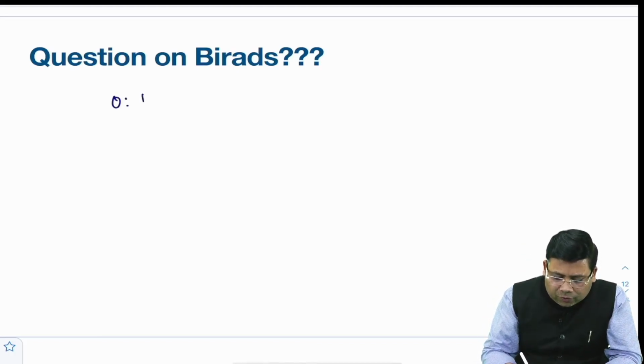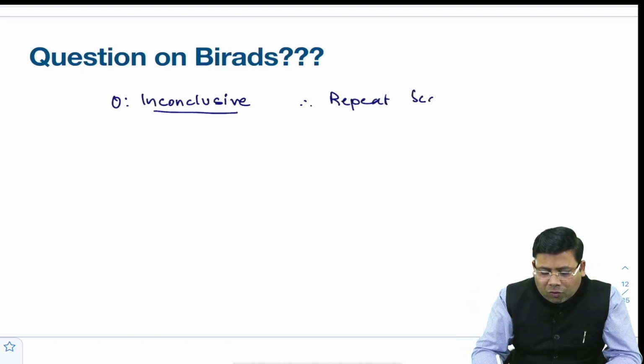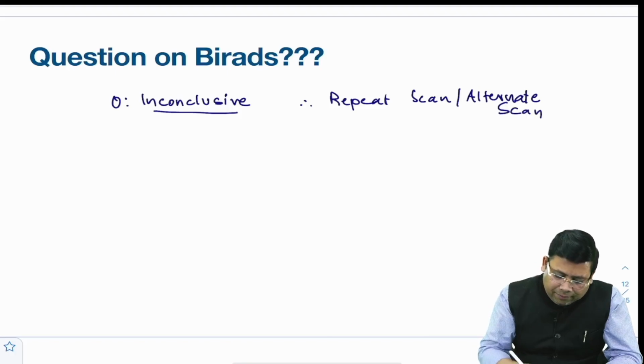So BIRADS 0 is inconclusive, that you cannot conclude, therefore you need to repeat the scan or do an alternate scan. You need to change the scan. The second is BIRADS 1. BIRADS 1 is negative. That means there is nothing inside.